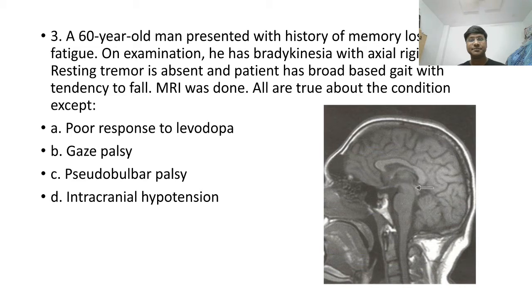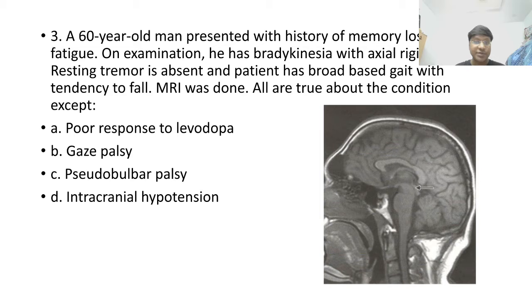MRI was done, and this is the MRI of the individual. All are true about the condition except: poor response to levodopa, gaze palsy, pseudobulbar palsy, intracranial hypotension.